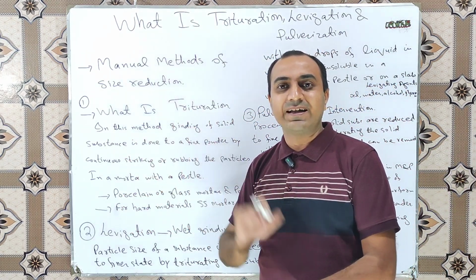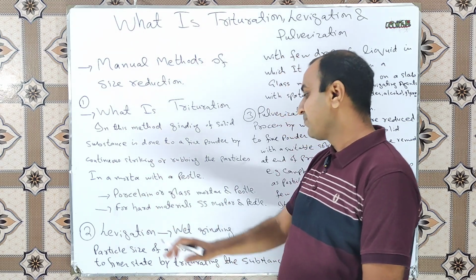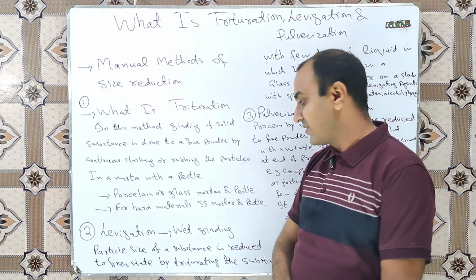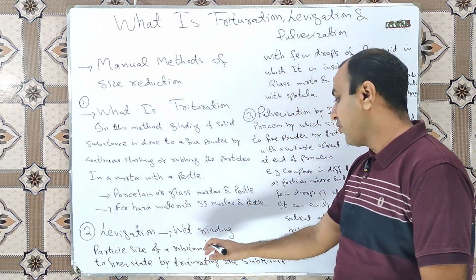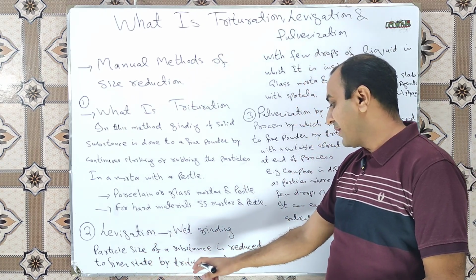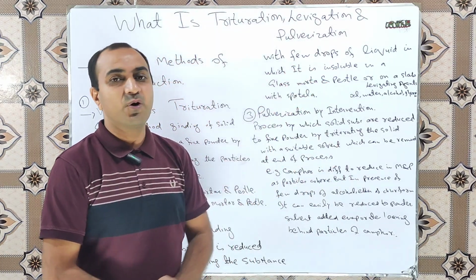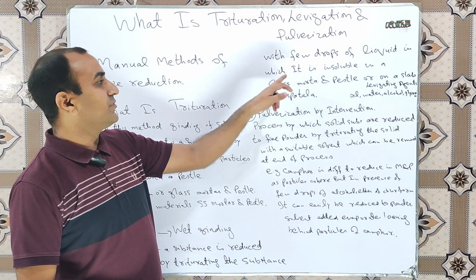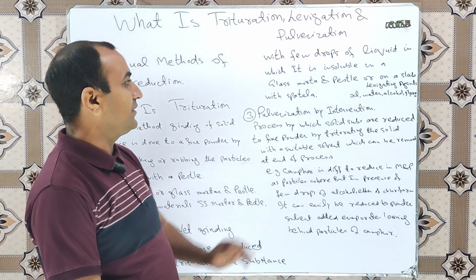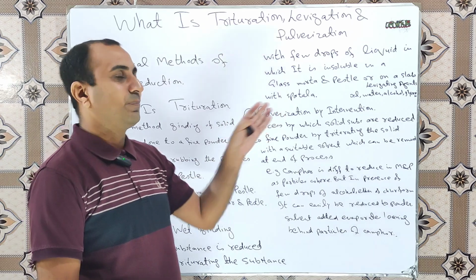To understand levigation, first of all let's check its bookish definition. Levigation is the method of particle size reduction where particle size of a substance is reduced to a finer state by triturating the substance with a few drops of liquid in which it is insoluble, in a mortar and pestle or on a slab with the help of a spatula.